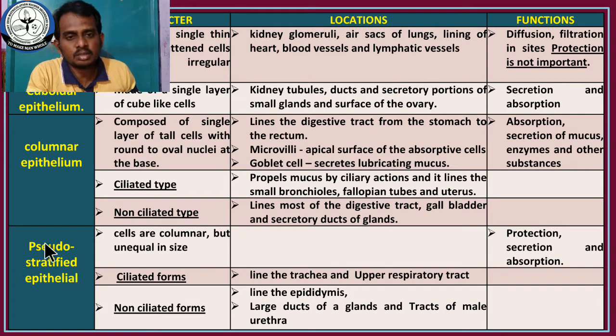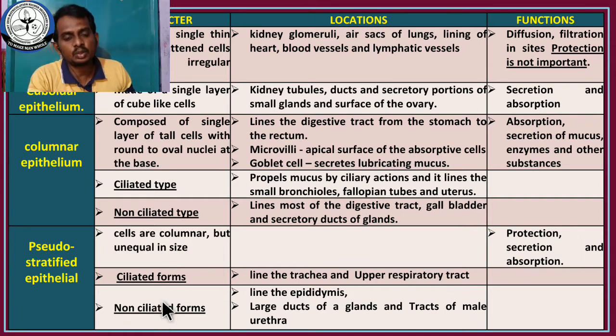Okay. These pseudo-stratified epithelial cells are columnar but unequal in size. The main function is protection, secretion and absorption. One more function is added in this part. Cuboidal and columnar epithelial cells are responsible for secretion and absorption. But the pseudo-stratified epithelial cells are responsible for secretion and absorption, along with that, a protective function.